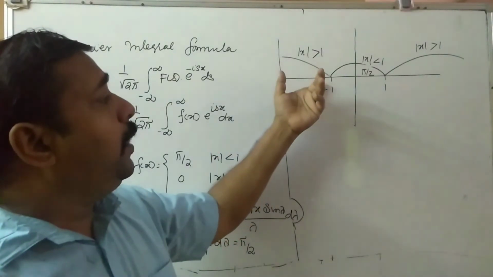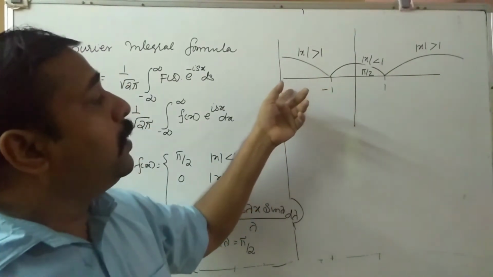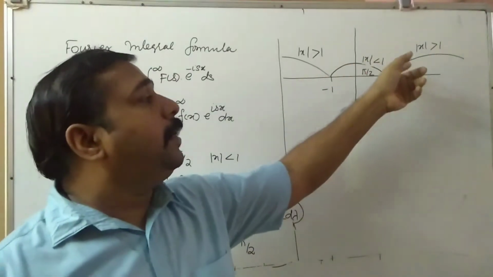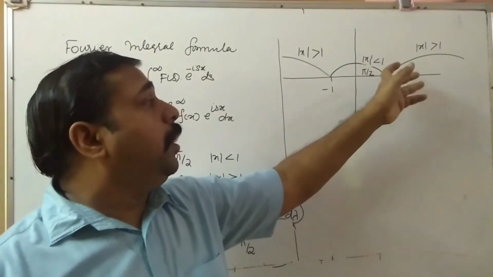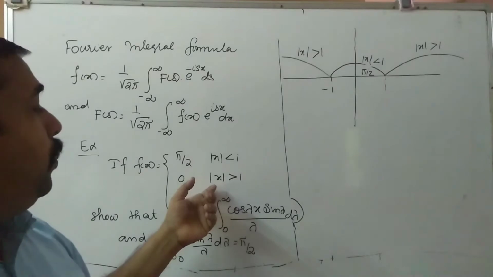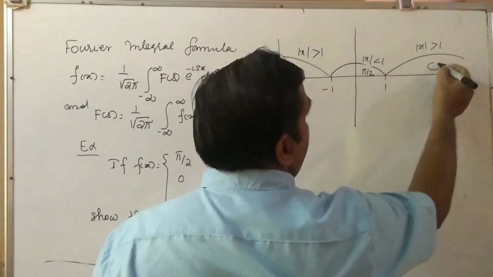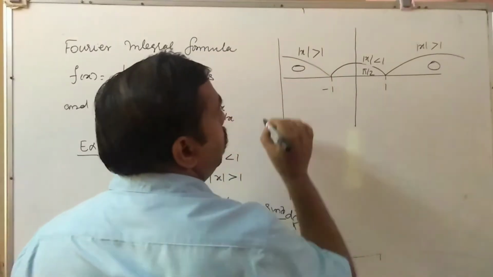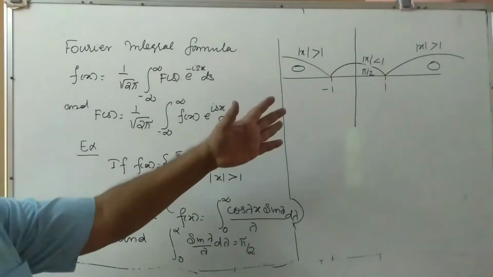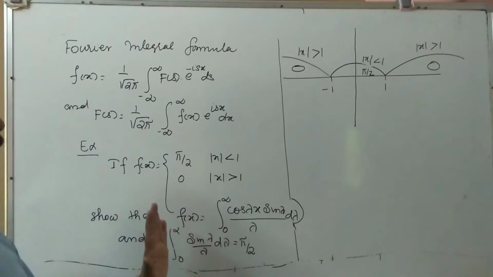So any value less than minus 1 and greater than plus 1, both satisfy the second condition. So for mod x greater than 1, its value is equal to 0. So this value is 0, this value is 0. By using this condition, we can split this integral into 3 integrals.